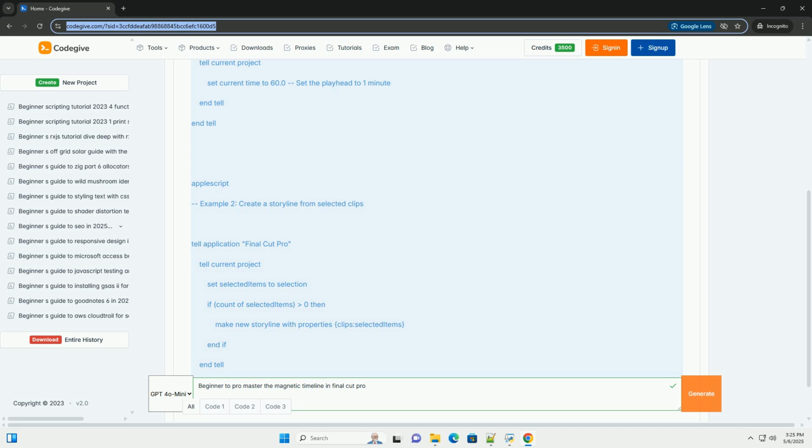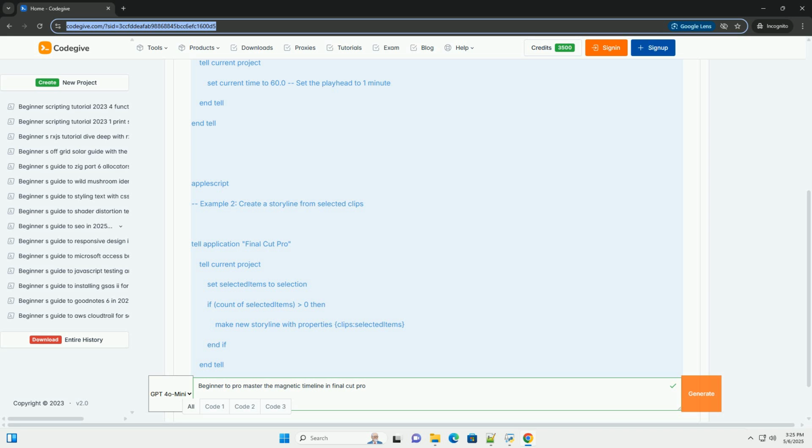5. Auditions. Storylines can contain an audition, allowing you to try different versions of the same edit. Right-click on the storyline, select New Audition and add the alternate clips. You can switch between audition selections using the audition triangle at the top left of the storyline.